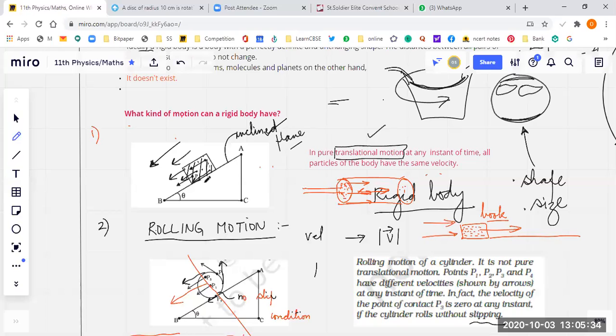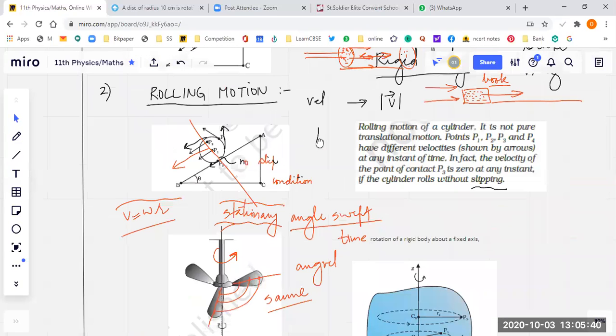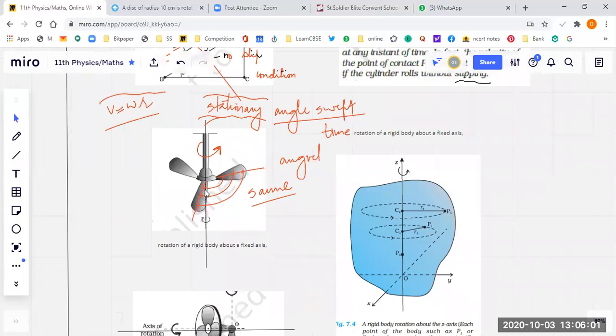Then we have rolling motion. What is special about rolling motion? In rolling motion, we have seen all the points are not moving with the same velocity. Some points are sitting idle, they're not moving at all, at the point of contact. And you see the direction of every point on the periphery is different. Velocity is different. So this is rolling motion.